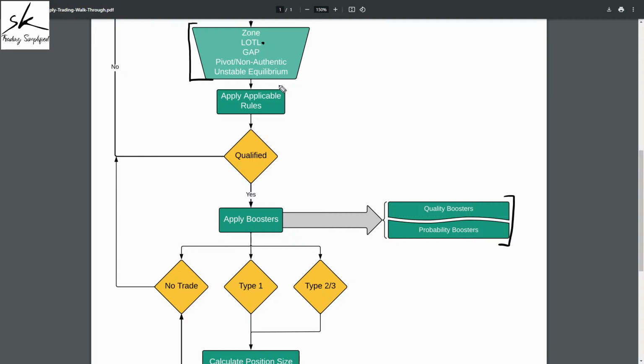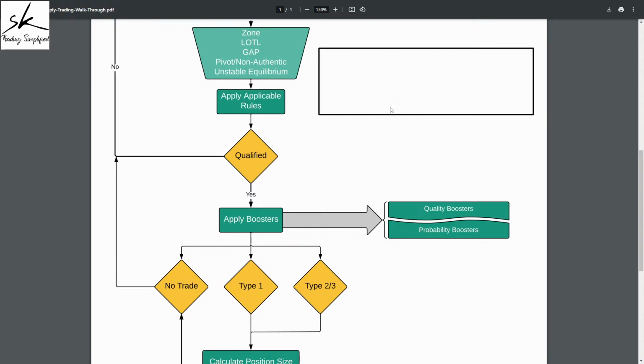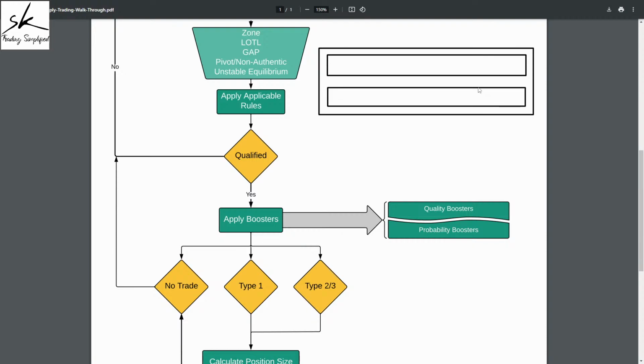So the very first thing we'll check is, is this zone a case of level on top of level? And how do we verify that? It's a very simple concept. If you have an intermediate time frame zone, and the same intermediate time frame zone divides into multiple zones on the lower time frame, we call it a case of level on top of level.